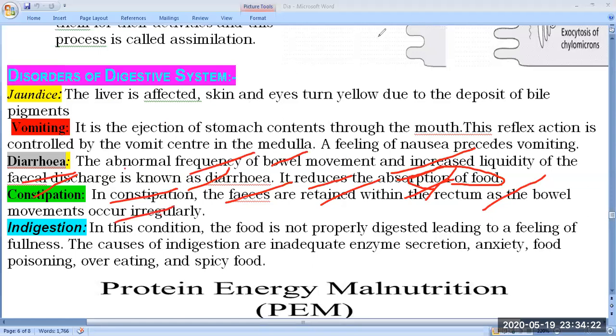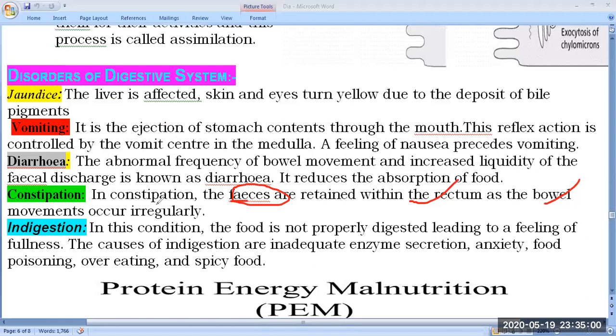Because of the irregular movements of the bowel, the fecal matter is retained inside the rectum and cannot come outside, so proper egestion does not take place. This is called constipation.